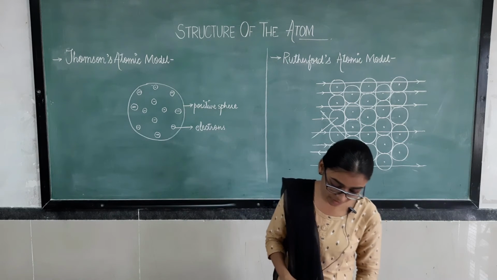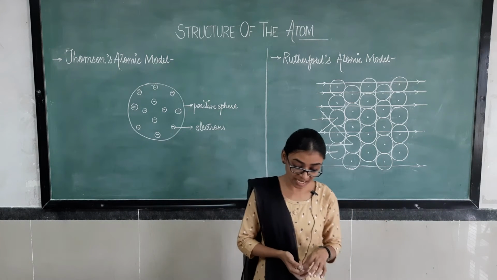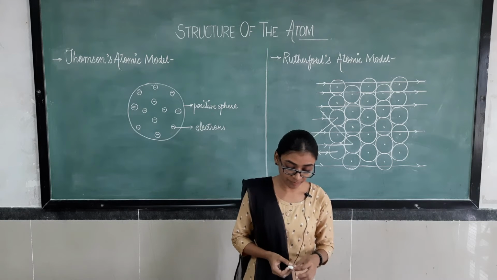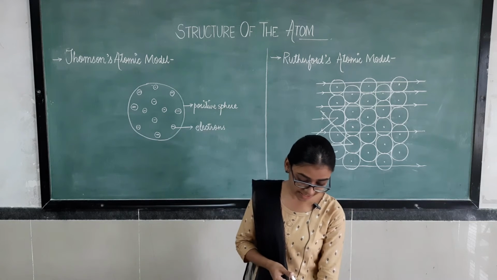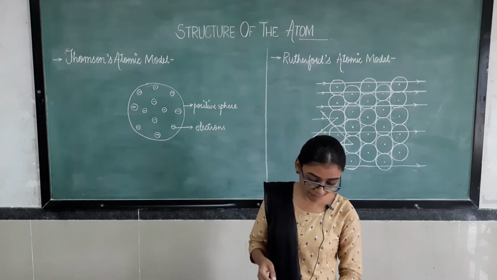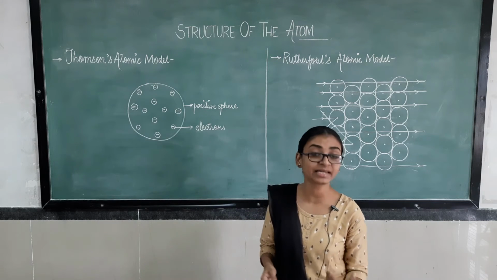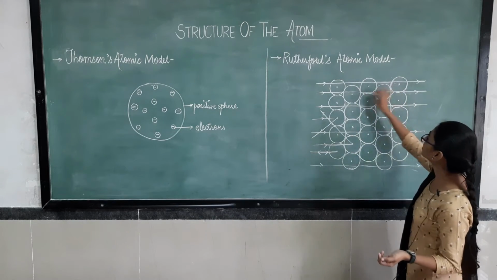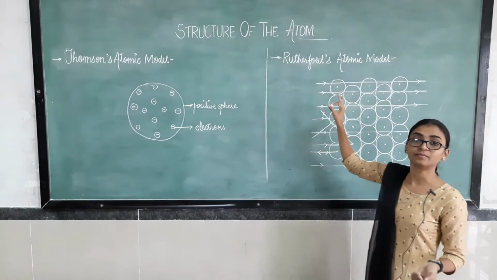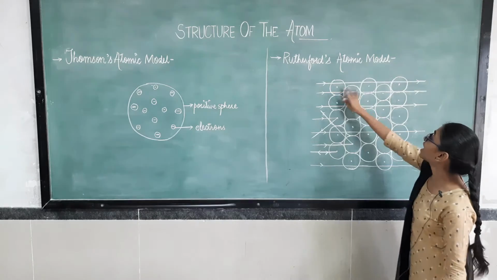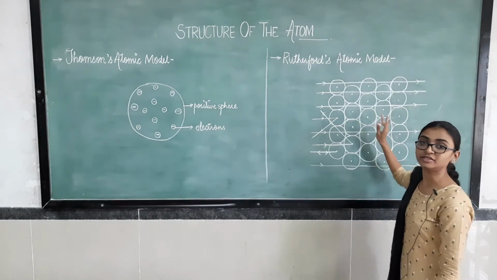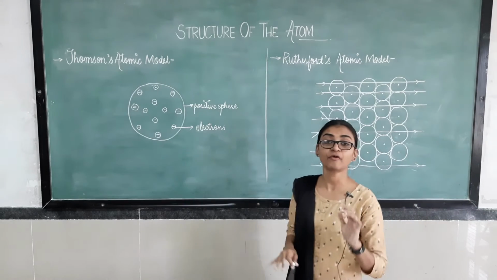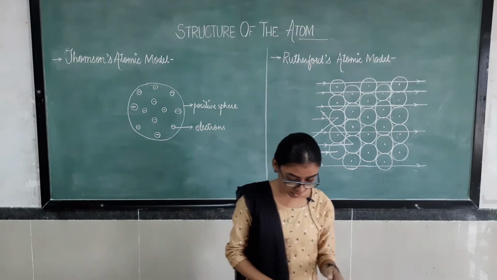Ernest Rutherford was interested in knowing how the electrons are arranged within an atom. Rutherford designed an experiment for this. In this experiment, fast-moving alpha particles were made to fall on a thin gold foil. Suppose this is a gold foil. These are the atoms of gold arranged in the form of a foil.